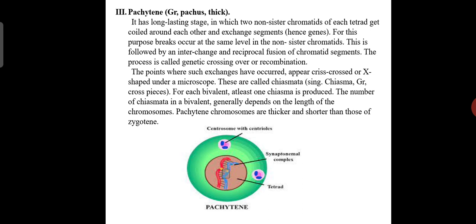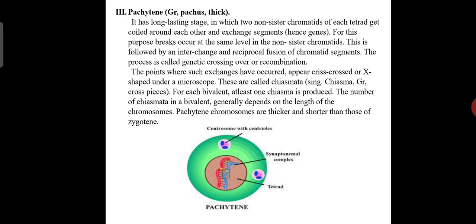It is a long lasting stage in which two non-sister chromatids of each tetrad get coiled around each other and exchange segments. For this purpose, breaks occur at the same level in the non-sister chromatids. This is followed by an interchange and a reciprocal fusion of chromatid segments, and the process is called genetic crossing over or recombination.